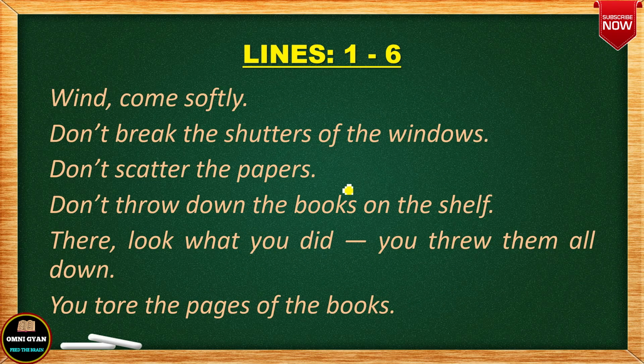So if you see the book, I would request all of you to open the books. Okay, there is no stanza in the poem. Poem में कोई stanza नहीं है. So for your convenience, I have divided the line numbers as you can see. So the first section that we are going to do is line number 1 to 6. Okay, तो आप देखिए, I'll read out the lines. You can check your book and keep your books open. Okay, it will help you to understand the poem very nicely.